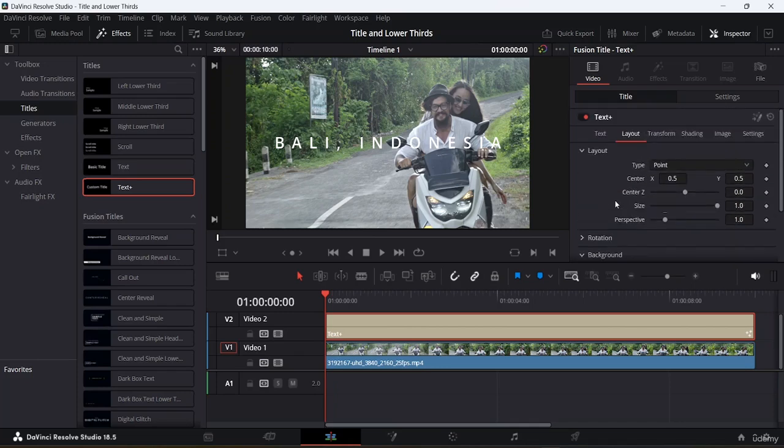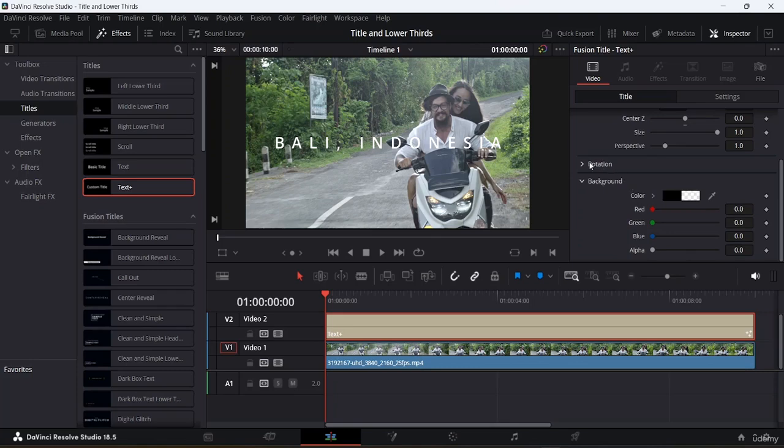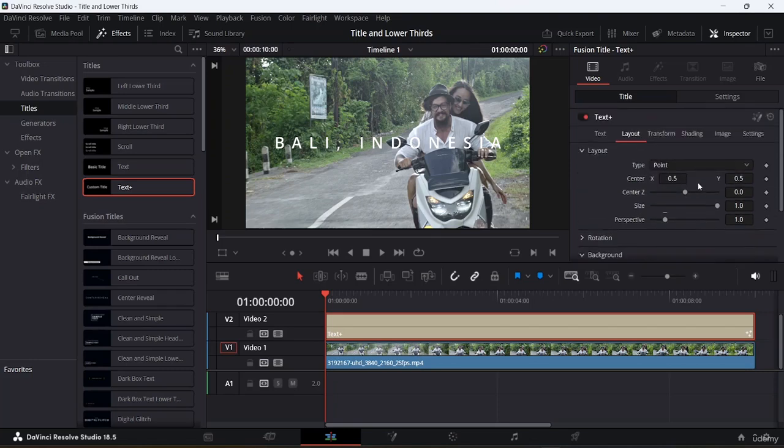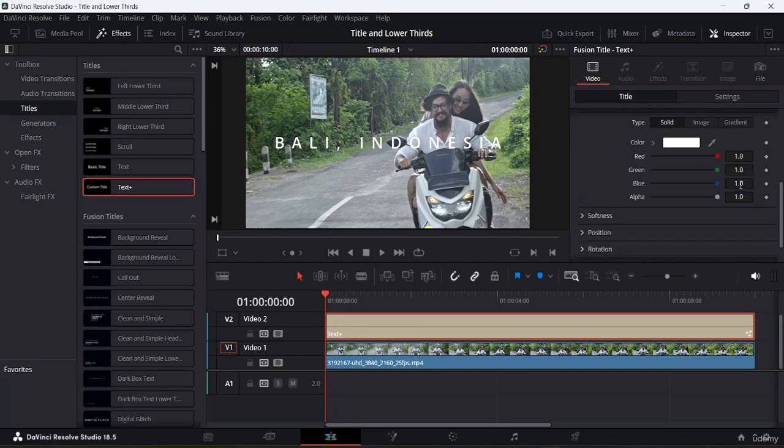Under the layout option also, you can see there are a lot of settings. Here, if you want to change the center point of this text, you can do that. If you want to give any kind of rotation to it, you can come here and give it rotation. If you want to give any background color to it as well, you can also do that. And you also have the option of shading.